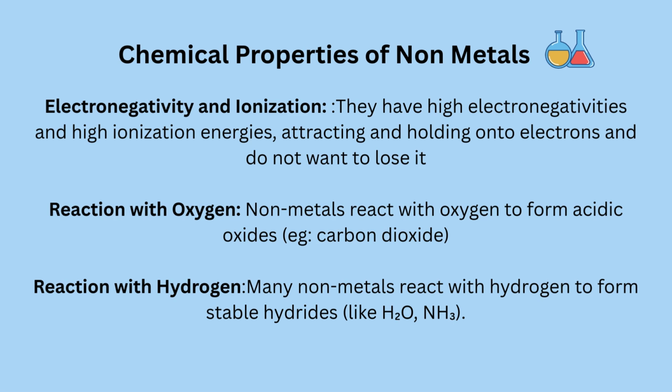Chemical properties of non-metals. Non-metals have high electronegativity and high ionization energy. It means they hold on to their electrons strongly and do not want to lose them. Non-metals react with oxygen to form acidic oxides. Example is carbon dioxide. Non-metals react with hydrogen to form hydrides. Example is water.